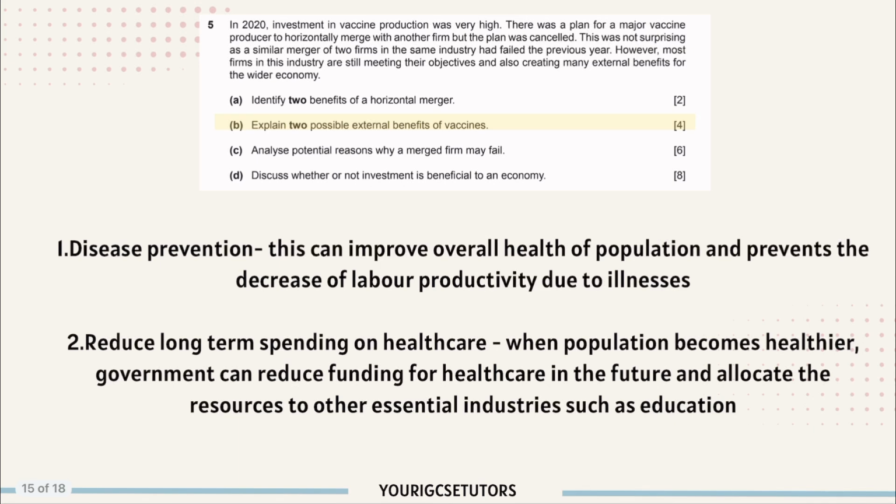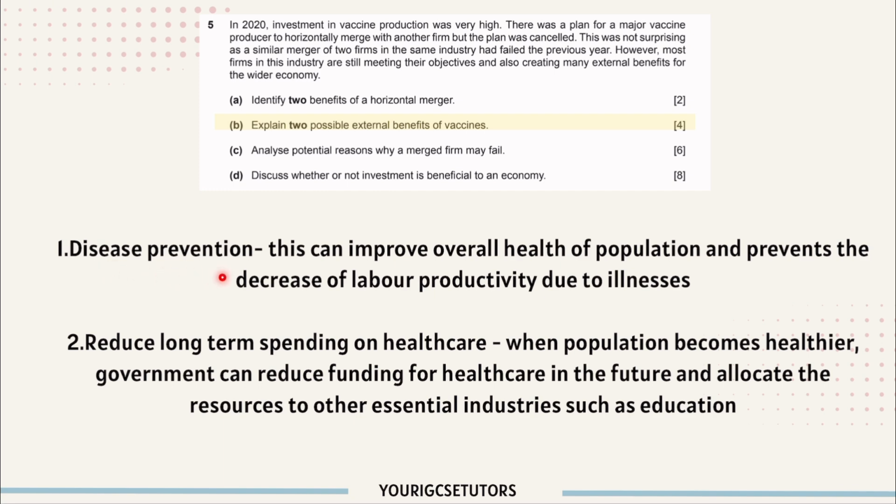5B. Explain two possible external benefits of vaccines. So external benefits is the benefit to the third party who is not involved in the consumption of the good. So they just get the benefit.